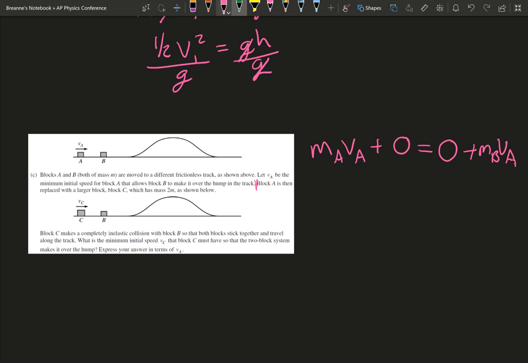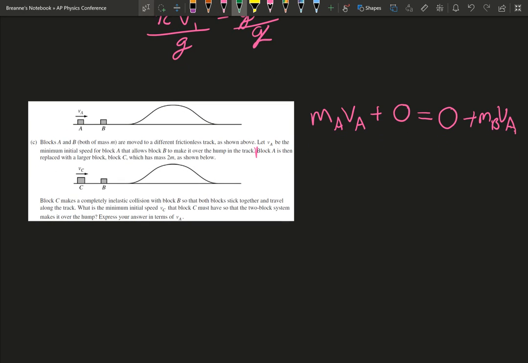Now block A is replaced with a larger block, block C, which has mass 2M, as shown below. Block C makes a completely inelastic collision with block B so that they both stick together and travel along the track. What is the minimum initial speed? We already know the minimum initial speed has to be VA. So what is the minimum initial speed, speed C, that block C must have so that the two-block system makes it over the hump?